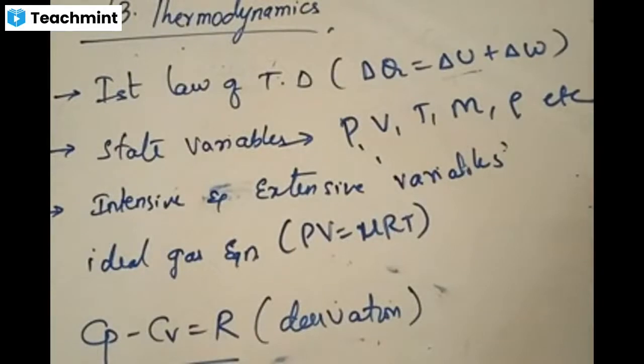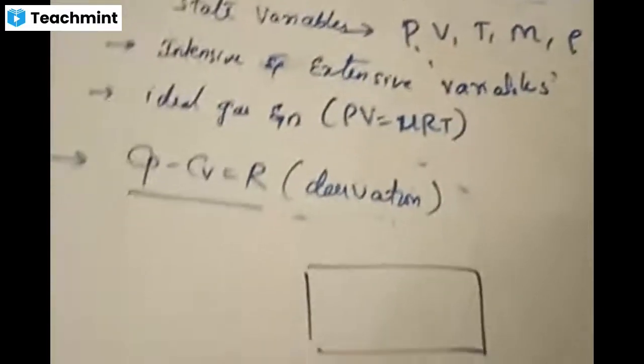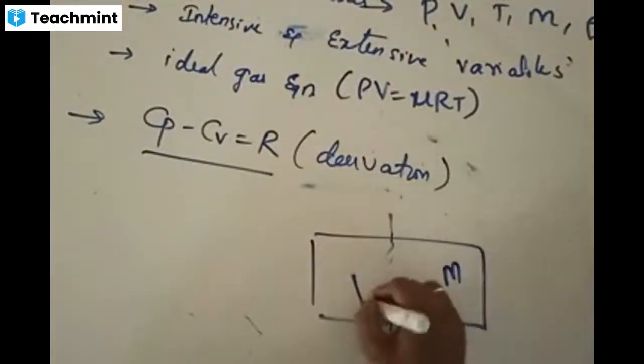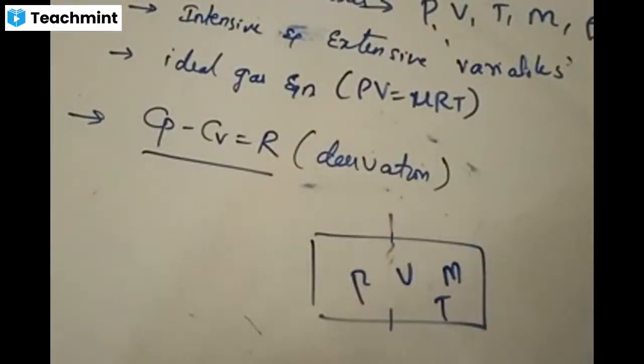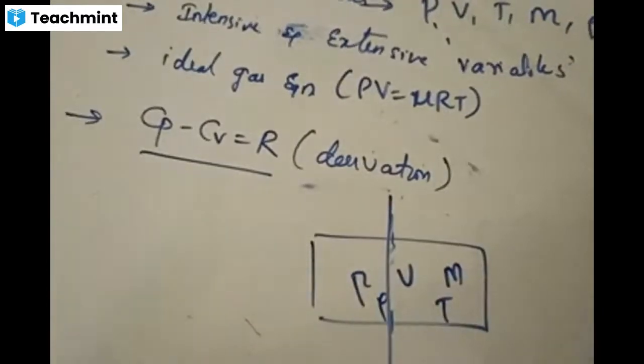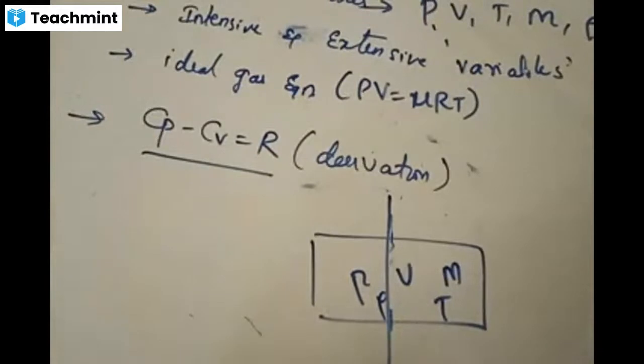What are intensive variables? If you divide that system into some number of parts, let me say there is a system like this which has certain mass, certain pressure, certain volume, certain temperature, certain density. If you divide this into two equal parts, some parameters will change equally, and some parameters will remain constant.